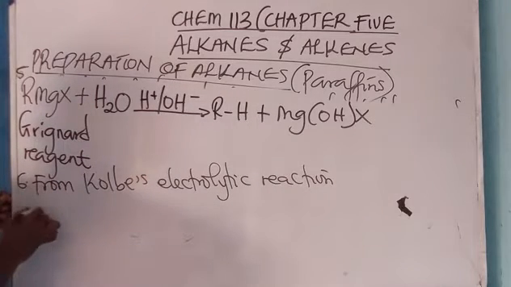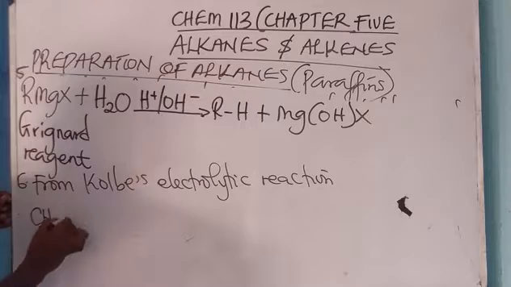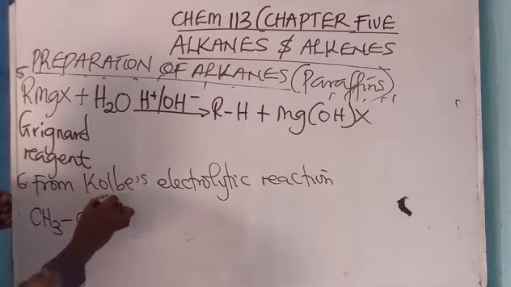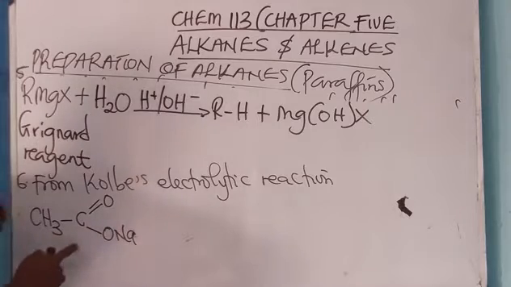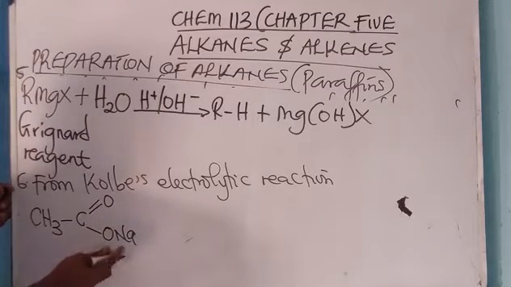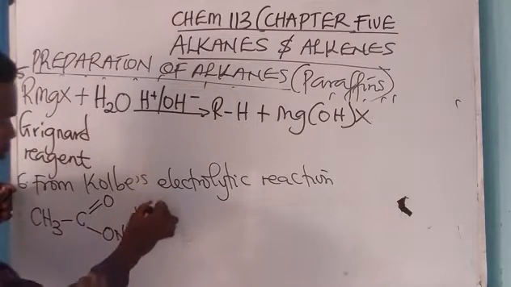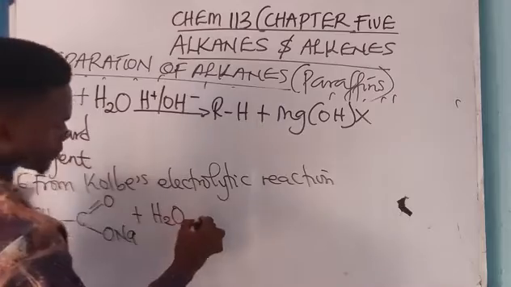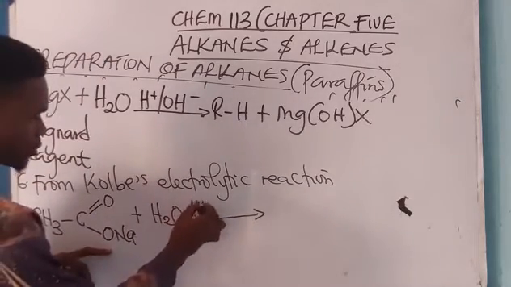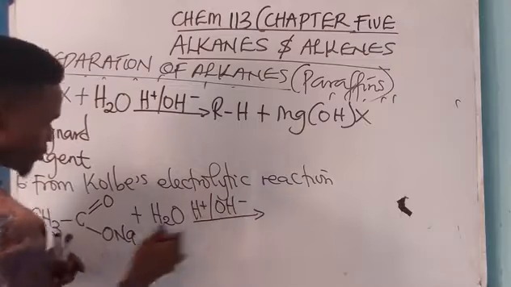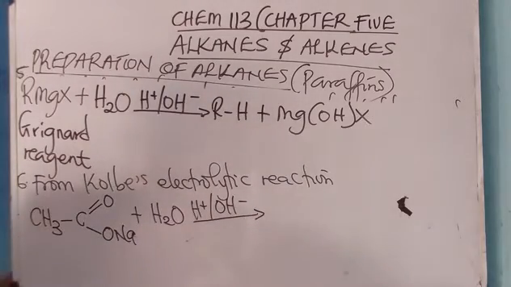If I have CH3COONa, now this was sodium acetate, the sodium salt of a carboxylic acid. If I react it with water, don't forget H plus and OH minus. Now what would happen?